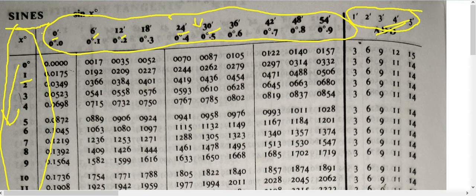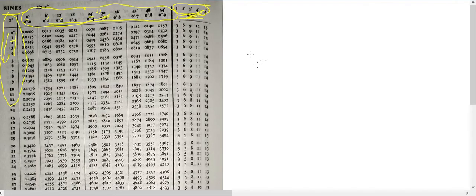So again I'm repeating, three main components: the extreme left column that you see is your degrees. These are minutes, these are all minutes, and this is your mean difference. Now the three combined together will give you the value of your sine or a cos or a tan. Now let us take an example. Now I want to find out the value of, let's take a value.